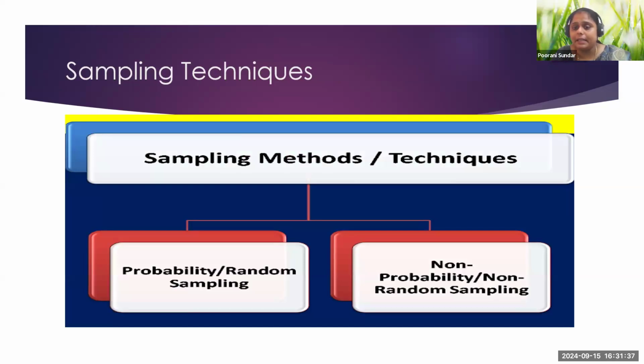And now comes the sampling techniques. This is very interesting and easy to understand also. Sampling techniques or methods are of two types: probability and non-probability. When you talk about probability, it comes under random sampling. Whereas non-probability sampling is non-random sampling.